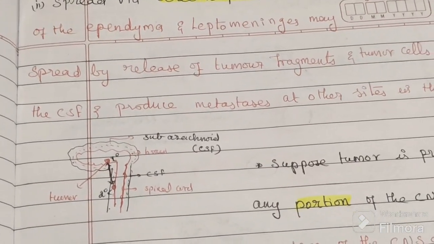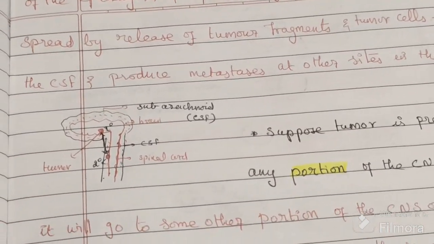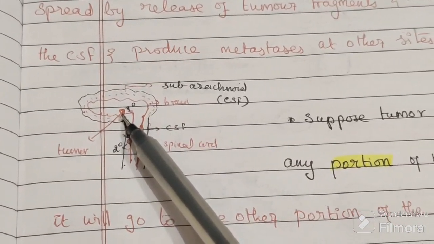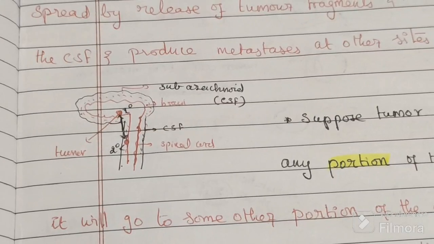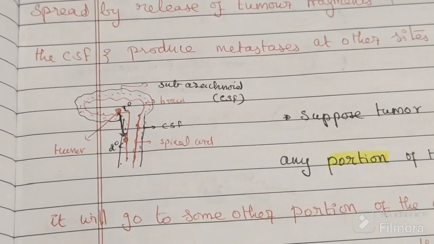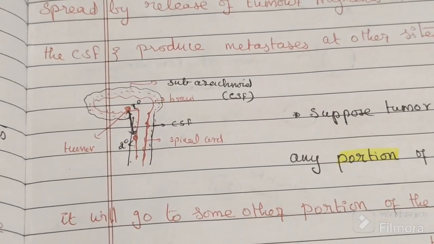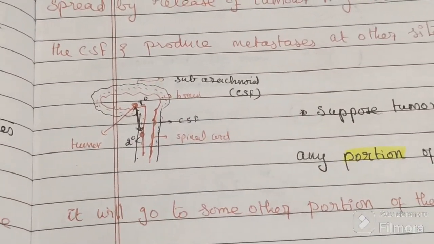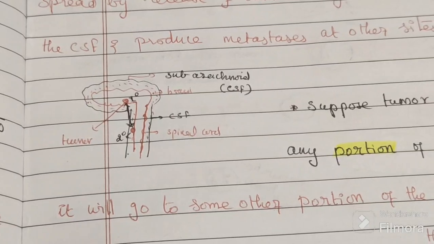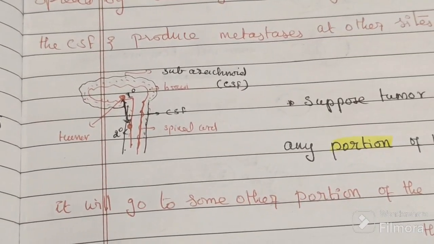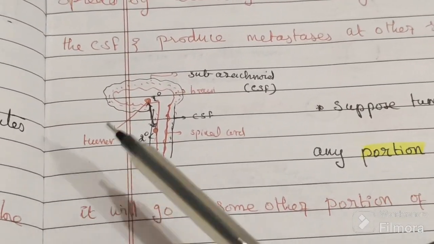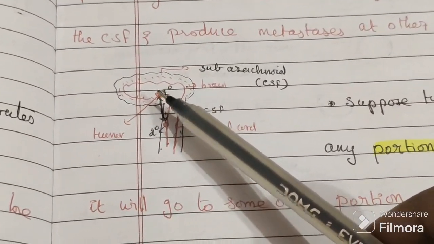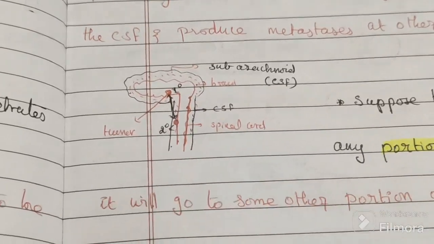Suppose a tumor is present in any portion of the CNS. Tumor cells will be shed into the CSF. Via the CSF it will go to some other portion of the CNS only and form secondaries. In the CNS, through the CSF only, it will transmit from one place to another.